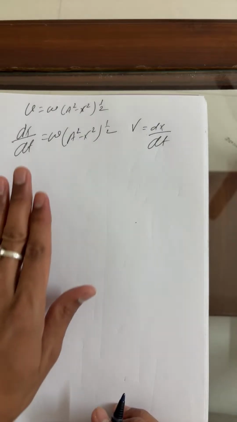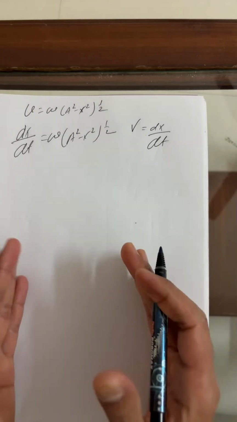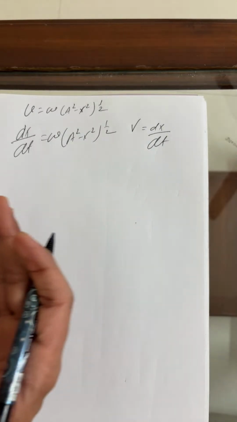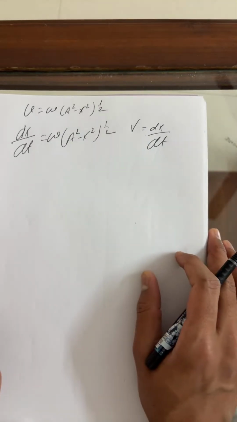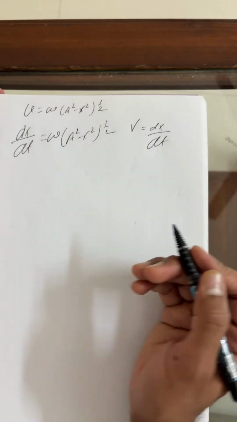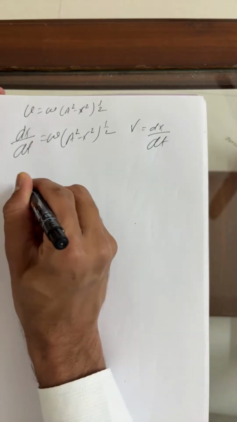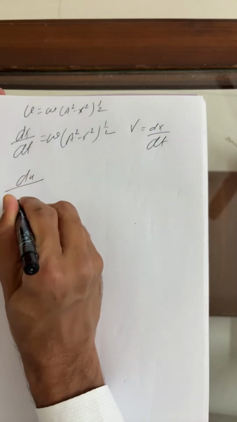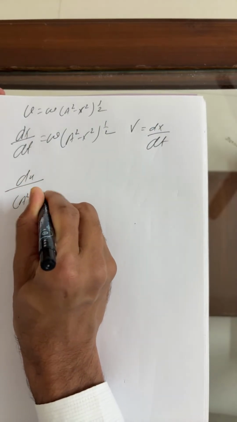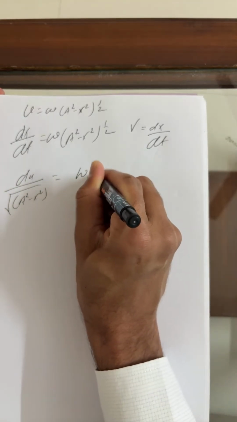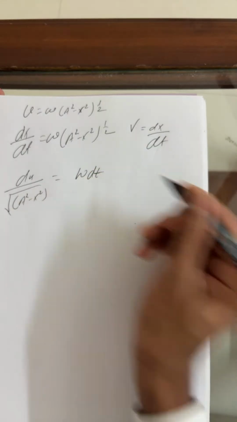Again here, I'm going to apply the concept of variable separable. I'll keep x terms together and the remaining t terms together. Just separate these two terms; this is the meaning of variable separable. So you can say dx upon the square root of (a squared minus x squared) equals omega into dt.